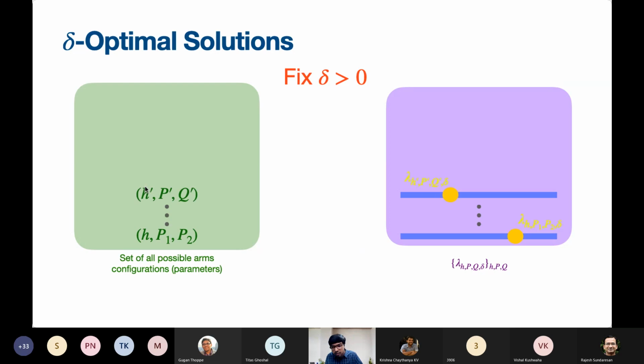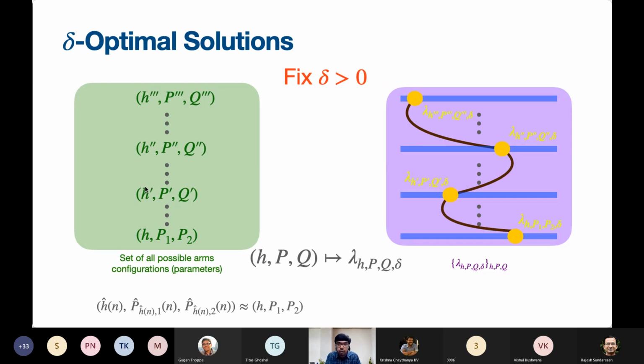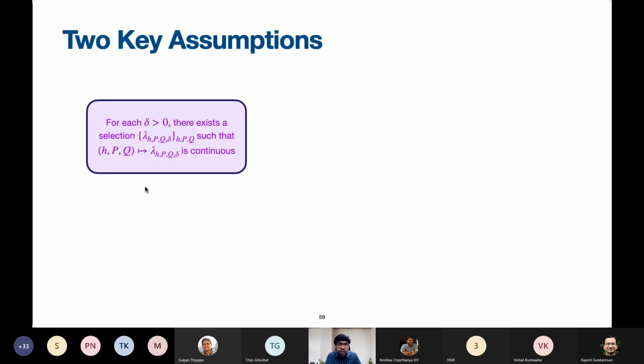For each arms configuration, there is a set of delta optimal solutions, many delta optimal solutions. Let's say we pick one of those. For a different arms configuration, there is a different set of delta optimal solutions. So let's say we have a certain selection of delta optimal solutions. As before, we would like to have this property. What is the property? As we come closer and closer to estimating the true configuration, ideally we would like to sample the arms according to the true distribution. However, this may not be the case when there are so many possibilities for the delta optimal solutions. So this is where we impose our first assumption, that there is actually a regularity on the delta optimal solutions in terms of continuity.